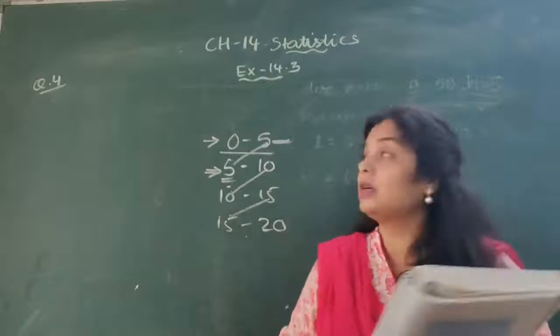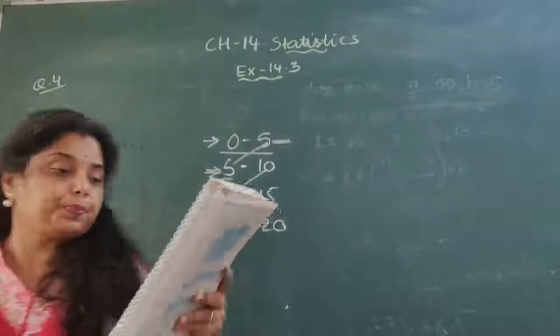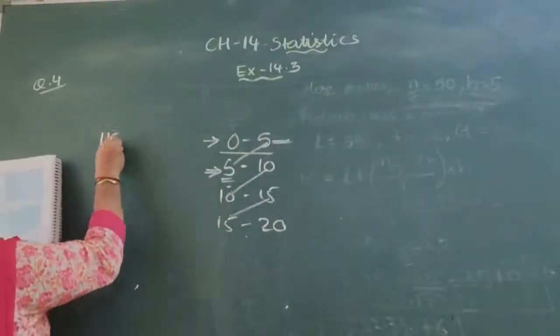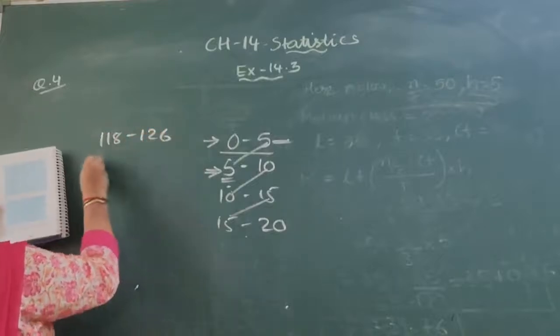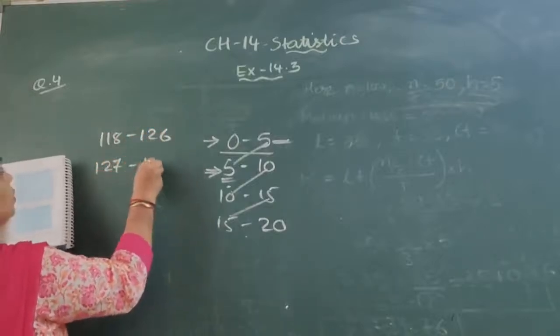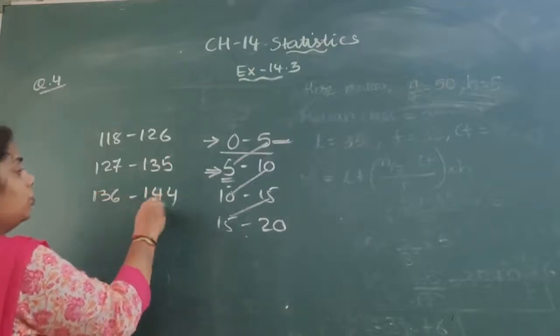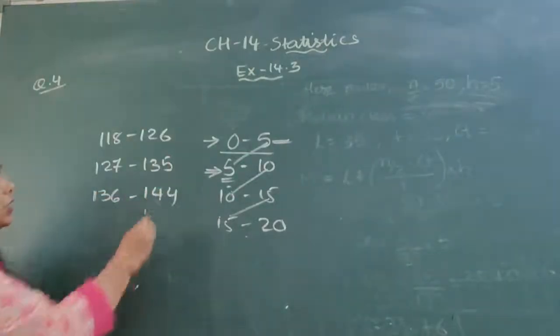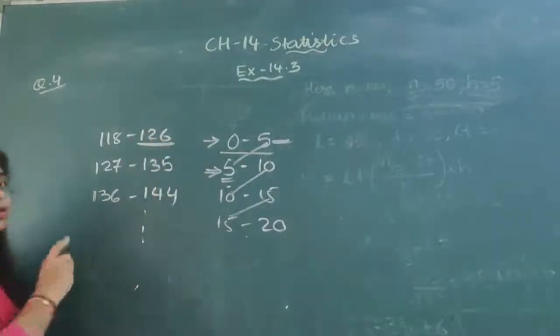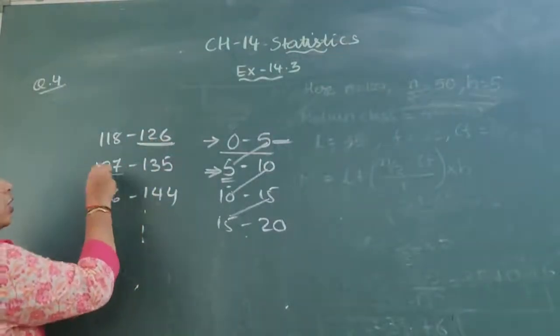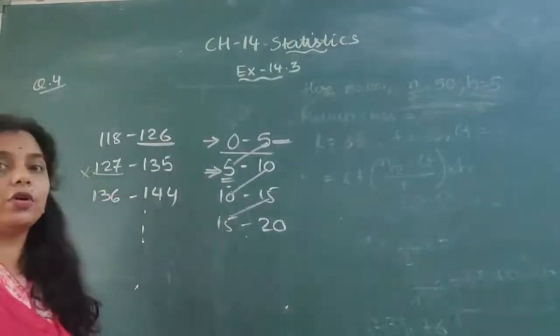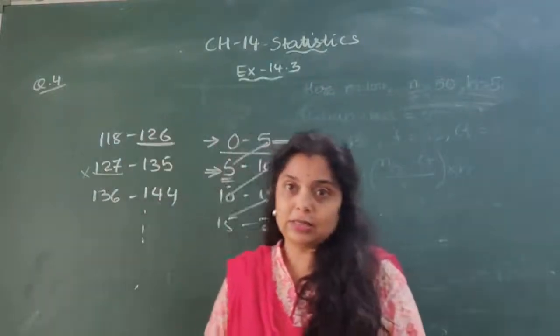Now here the classes which are given are 118 to 126, 127 to 135, 136 to 144, like that. So if you see, the upper limit for the first class is not the lower limit for the second class.